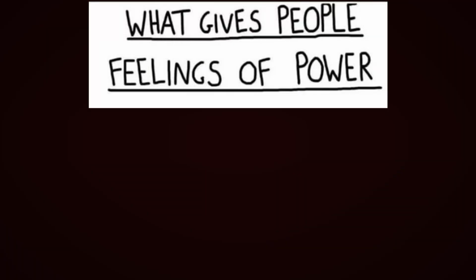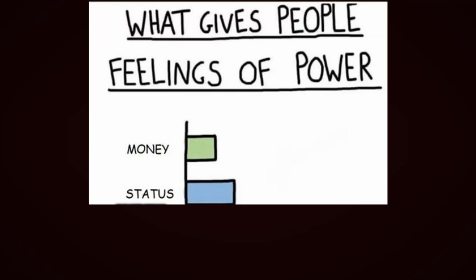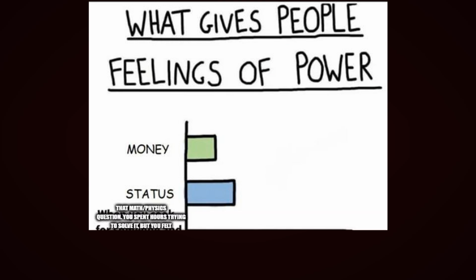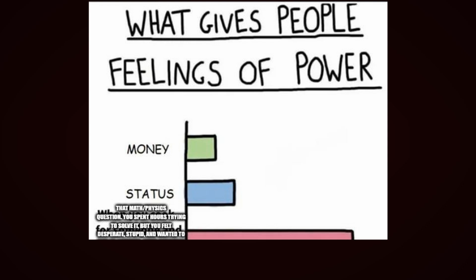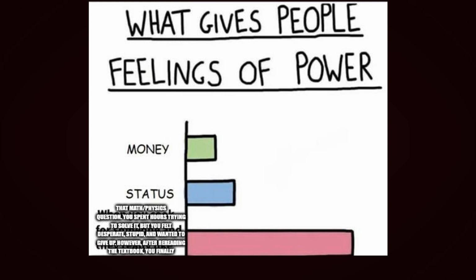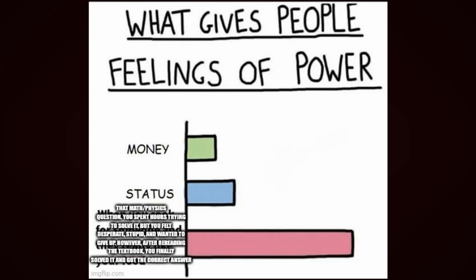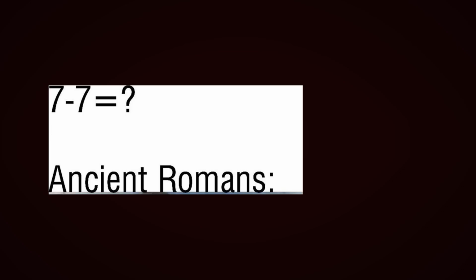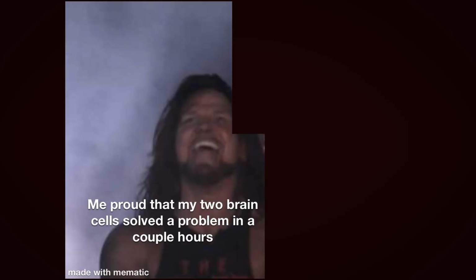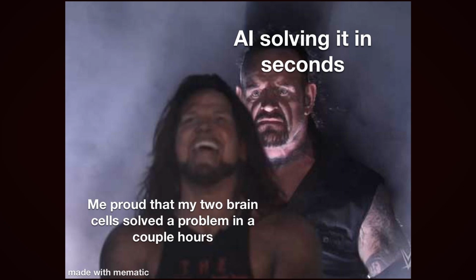What gives people feelings of power, money, status? That math/physics question. You spent hours trying to solve it, but you felt desperate, stupid, and wanted to give up. However, after reading the textbook, you finally solved it and got the correct answer. 7 minus 7 equals what? Ancient Romans. Me proud that my 2 brain cells solved a problem in a couple hours. AI solving it in seconds. The future is almost here, boys.